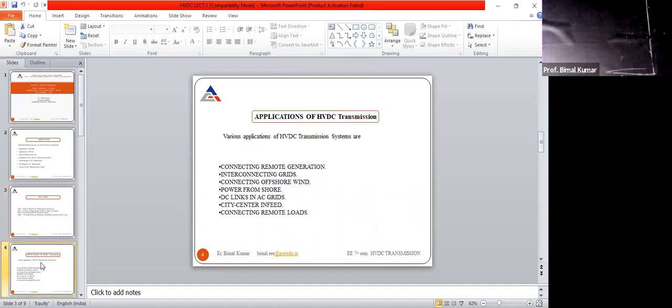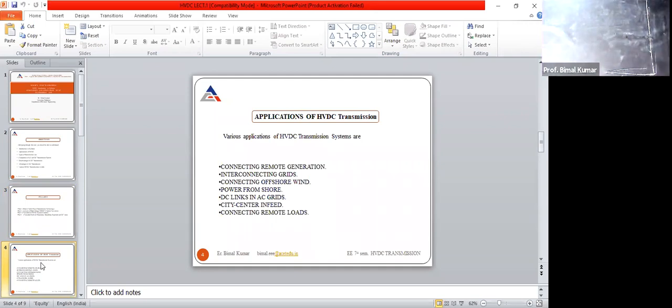Now come to the next slide. Application. What are the applications of the HVDC transmission? To connect remote station, for interconnecting grids, connecting offshore wind. Power from the wind may be taken with the help of this HVDC transmission line.